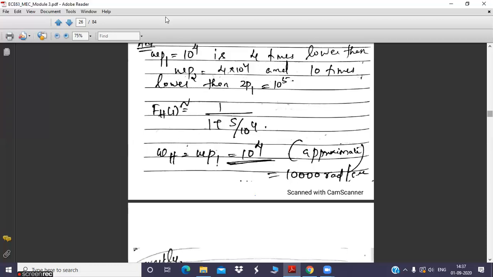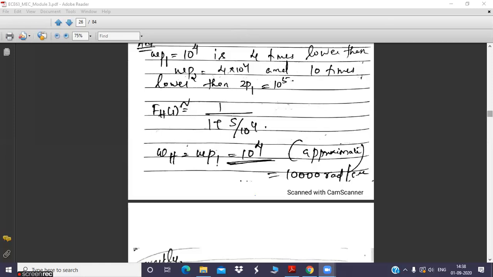But the main thing is that this method of determining the cutoff frequency is not an exact analysis. This is an approximate analysis. You can't claim that always at 10,000 radians per second you will be getting the gain that is 70.7% of the maximum gain. There will be slight variation because you have approximated, you have neglected the effects of other zeros as well as a second pole. Originally you had 1 zero and 2 poles, but later because of this analytical rule, you have taken only 1 pole into consideration. You have removed the second pole and 1 zero. So this 10 to the power 4 radians per second is going to be an approximate calculation of cutoff frequency. Okay, so this is not an exact solution.